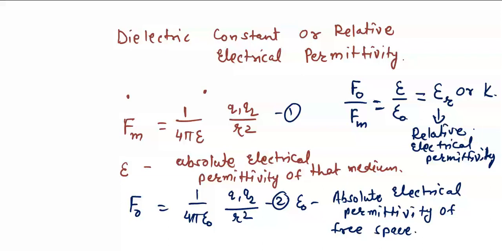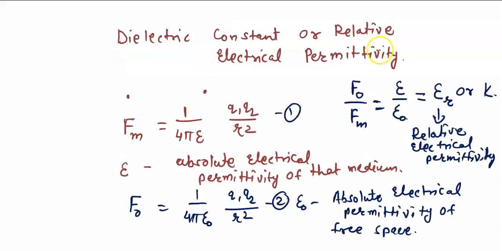One more very important conclusion you can draw from here. You know that Fm, that is in medium, the expression was 1 upon 4 pi epsilon, not 1 upon 4 pi epsilon naught, Q1 Q2 upon r square. And from this expression, we could write epsilon as epsilon naught into epsilon r.